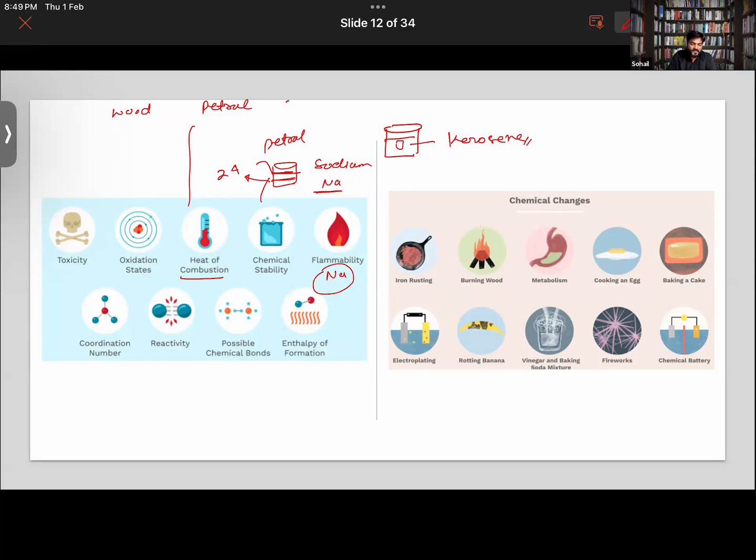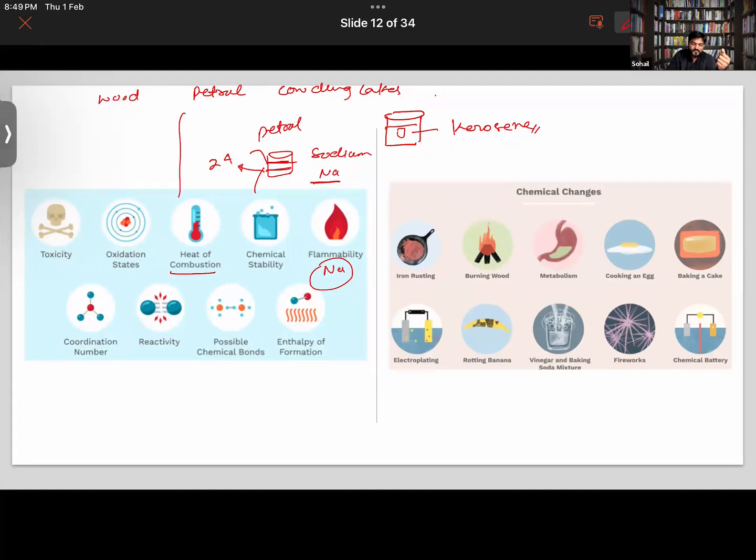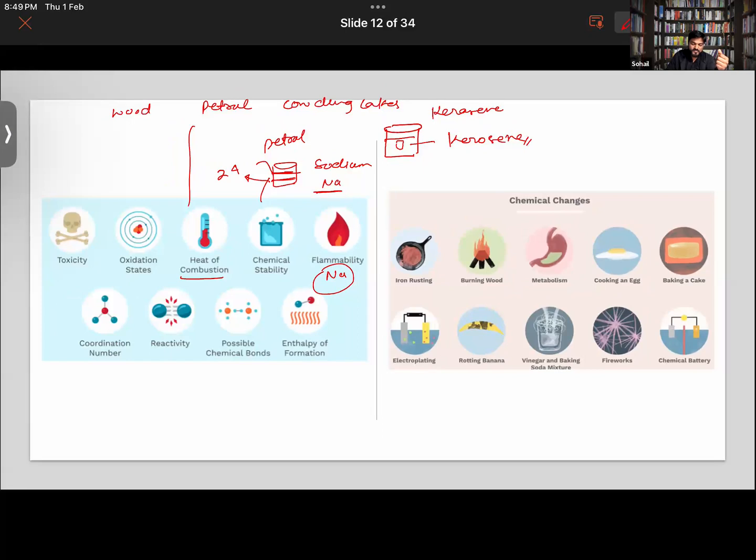Cow dung cakes are also used in rural villages and rural areas. Take some more examples, like kerosene. So there is a thing called heat of combustion. In order for a given substance to catch fire, you have to heat it to a certain temperature. Only after that will it catch fire. Getting it now? You can add coal in it also, right?